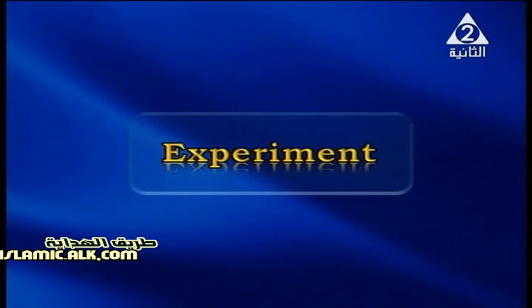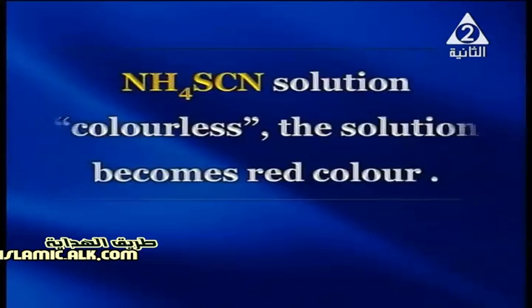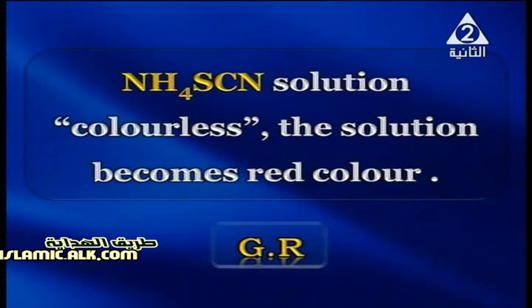Now, my dear student, we are going to discuss an experiment to show the effect of the concentration on the equilibrium. On adding iron 3 chloride solution that has yellowish color to ammonium thiocyanate, which is a colorless solution, the solution becomes red color, and we have to give a reason for this point.